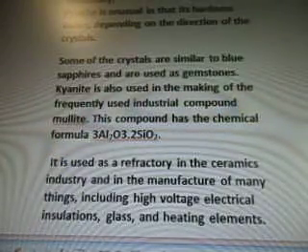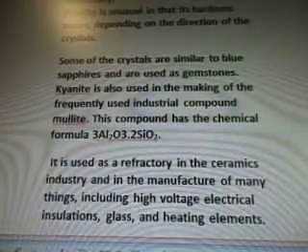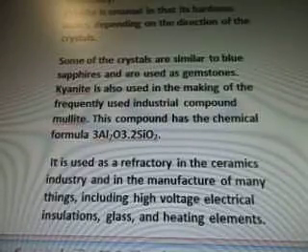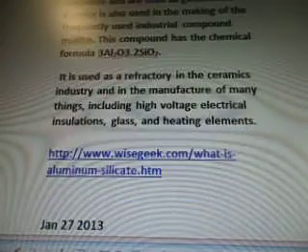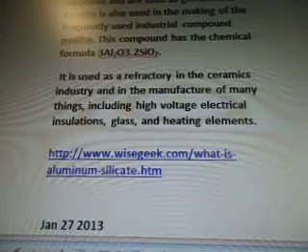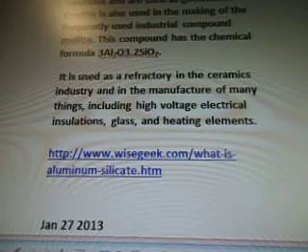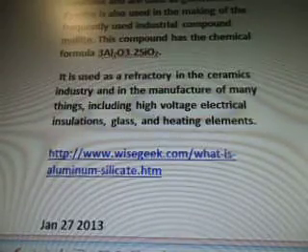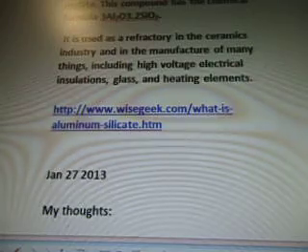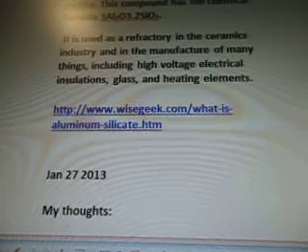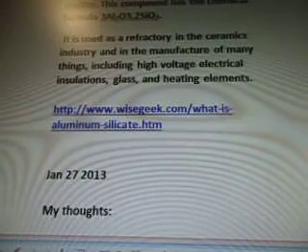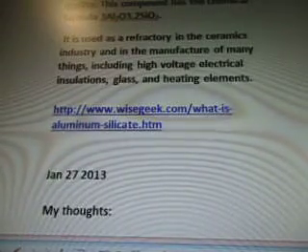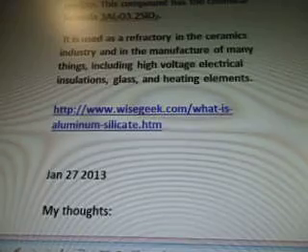Some of the crystals are similar to blue sapphires and are used as gemstones. Kyanite is also used in the making of frequently used industrial compound mullite. This compound has a chemical formula of 3Al2O3·2SiO2. It is used as a refractory in the ceramics industry and in the manufacture of many things, including high voltage electrical installations, glass, and heating elements. And that's from www.wisegeek.com. There's a link there, okay?